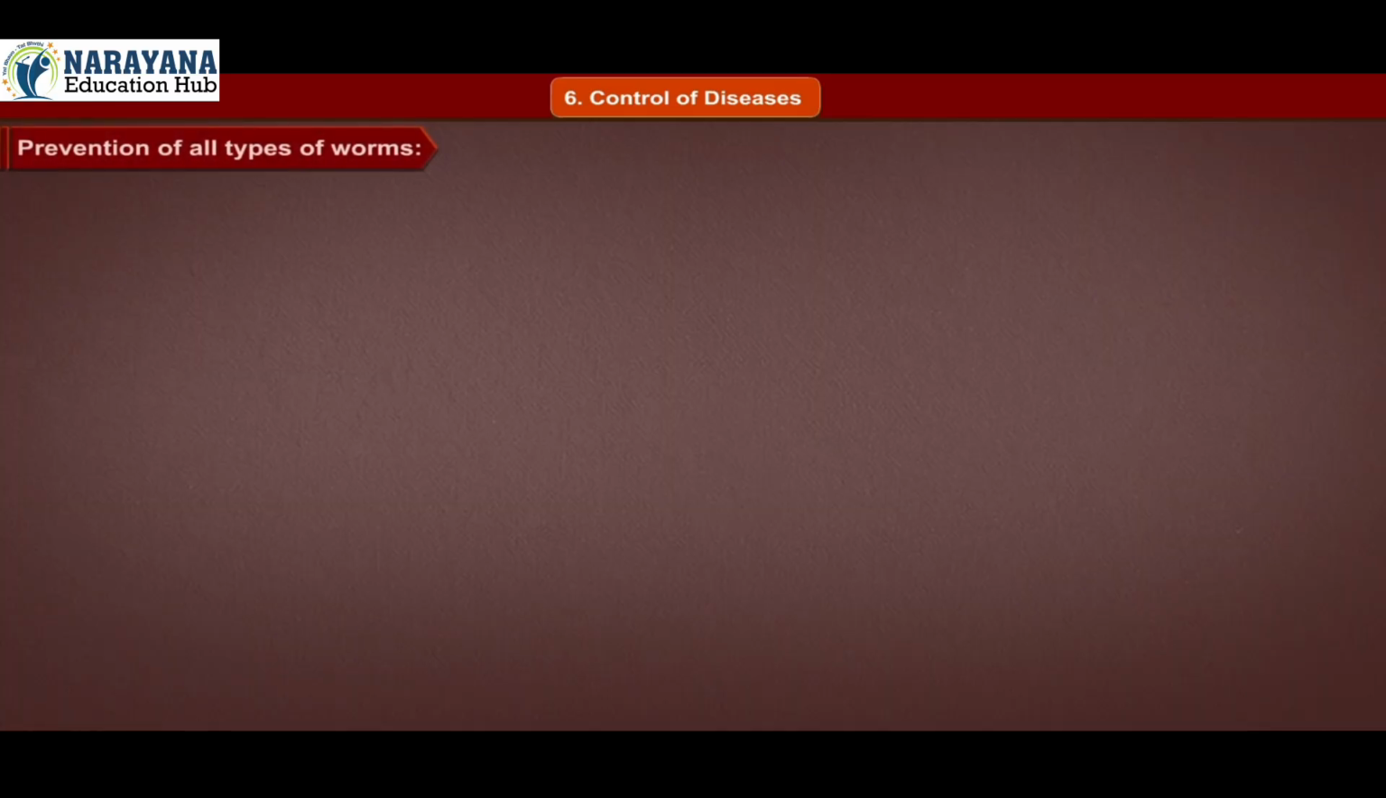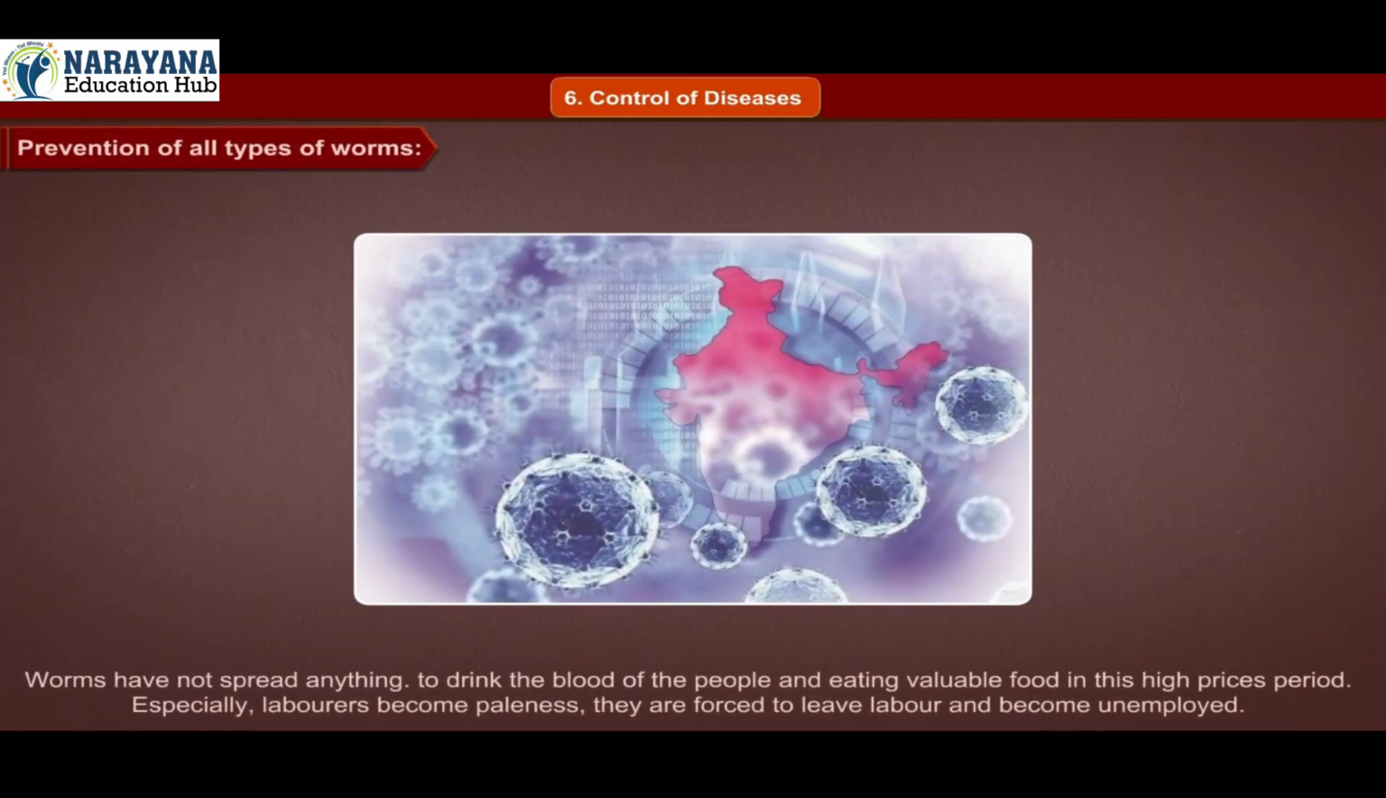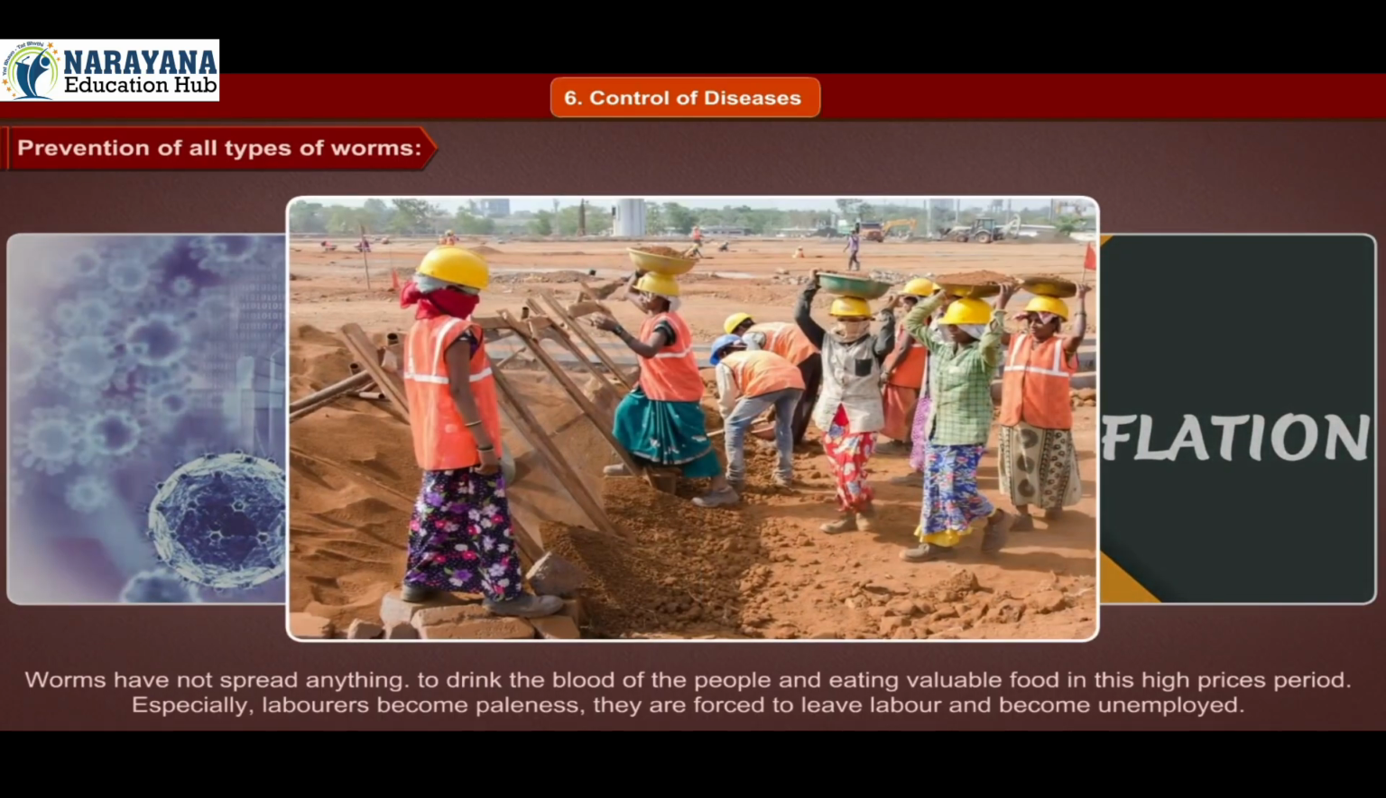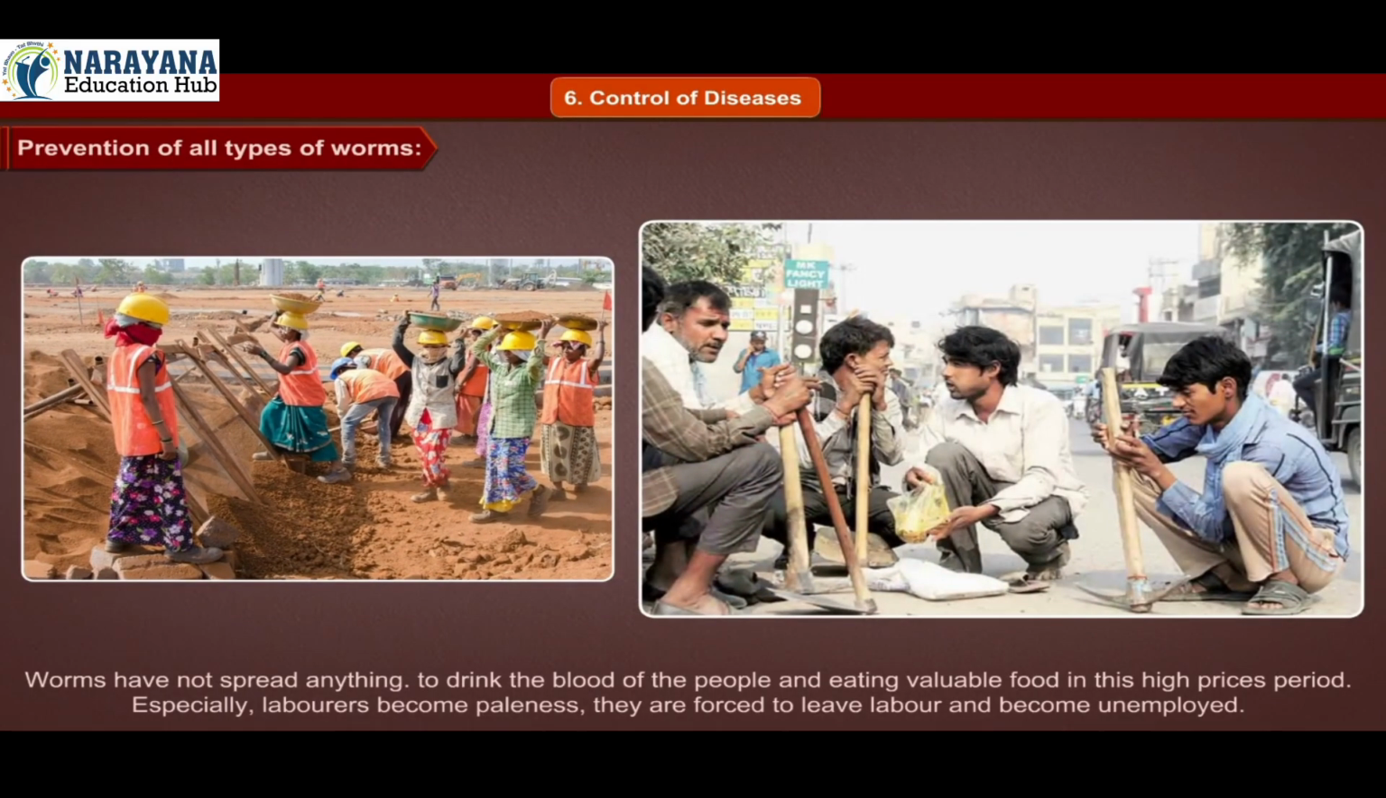Prevention of all types of worms. Worms do not spread anything good. They drink the blood of people and eat valuable food in this high prices period. Especially, laborers become weak. They are forced to leave labor and become unemployed.